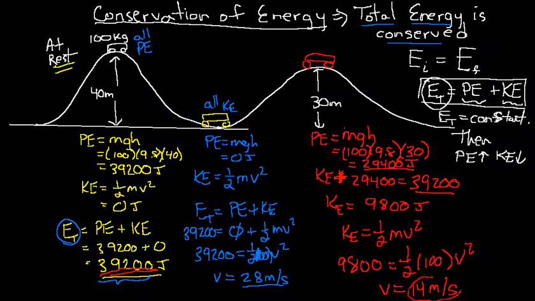So why do you think the velocity here at this top is slower than down here? Well, because some of that kinetic energy went into potential energy to lift it up. So the kinetic energy at this point is less than the kinetic energy that it started with, because some of this kinetic energy went into potential energy. So take another look at this, and hopefully this will get a little clearer as you see it again, and you'll get this concept down.